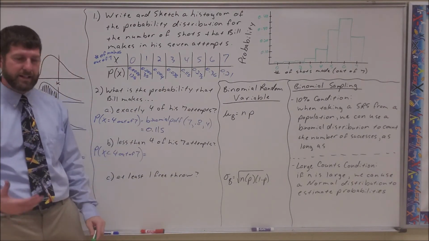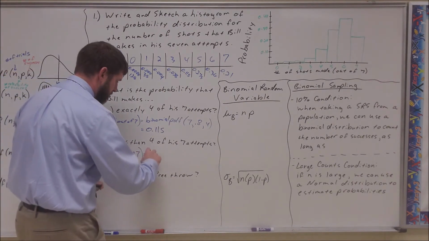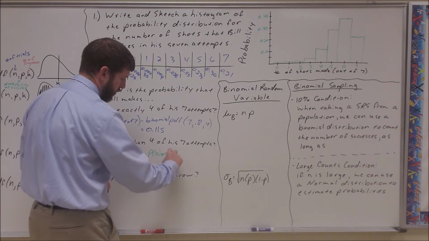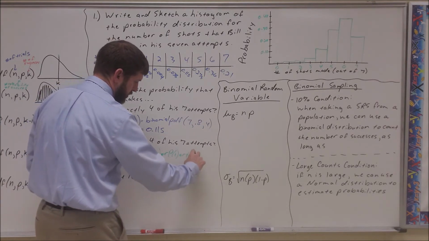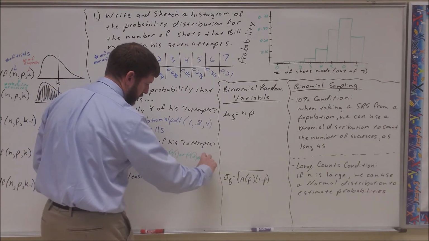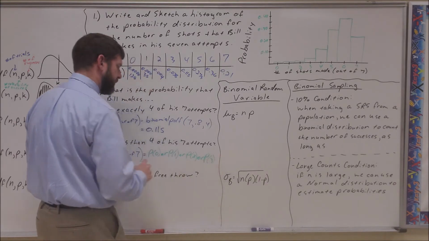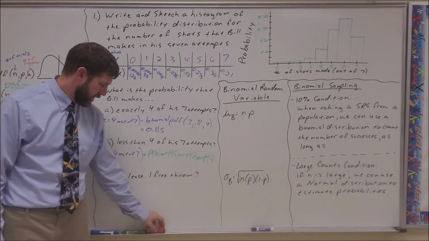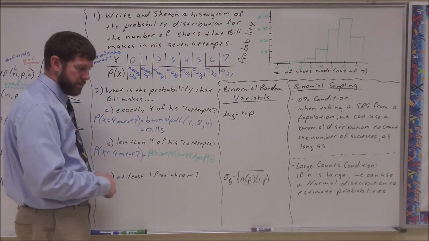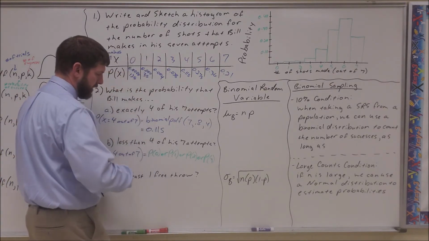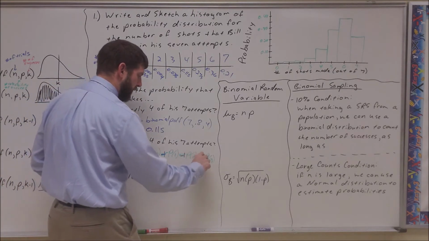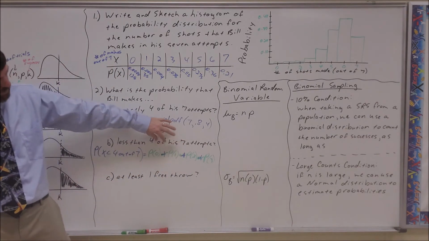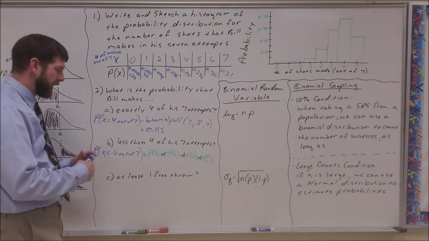What does it mean to be less than 4? It means we could be 0 or 1 or 2 or 3. Those are all the different ways that he can get less than 4 makes. We know that OR means add. So the way we would get this is we would find the probability of 0 makes, plus 1 make, plus 2 makes, plus 3 makes, and just add them together.